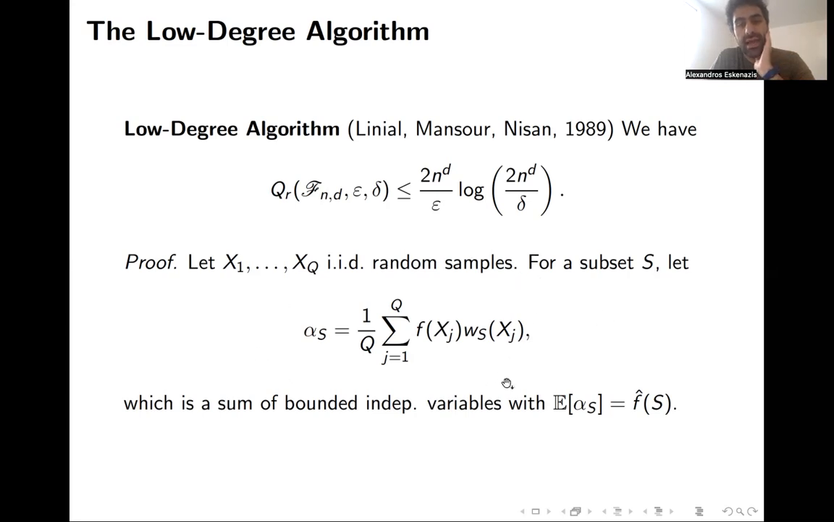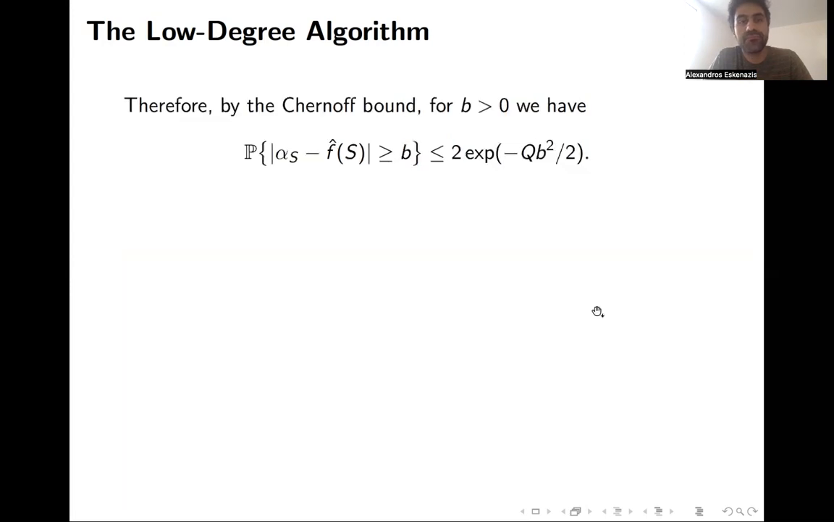Here this is an average of bounded independent random variables, the expectation of each of which is equal to the Fourier coefficient. The boundedness comes from the fact that f was bounded by one in absolute value. Therefore, one can apply the Chernoff bound to see how far the empirical Fourier coefficient alpha_S is from its expectation. We get that the probability that |alpha_S - f hat(S)| is bigger than b satisfies a Gaussian tail bound. It's bounded above by 2e^(-q b^2/2), where q was the number of samples. So if q is massive, then morally the two coincide.